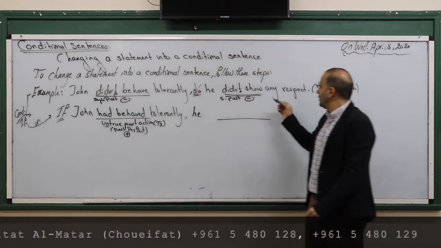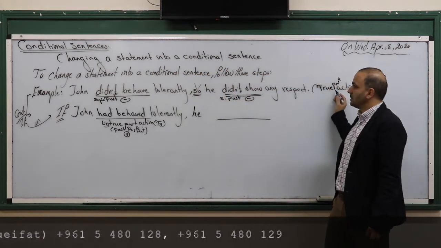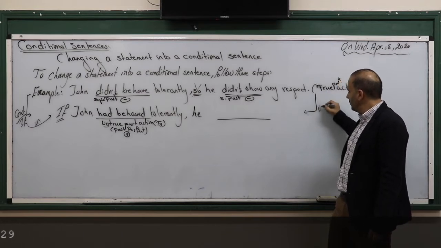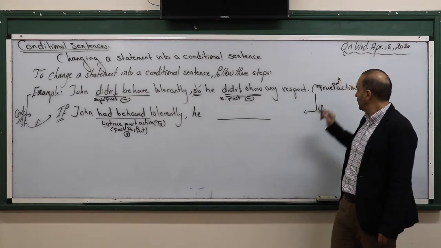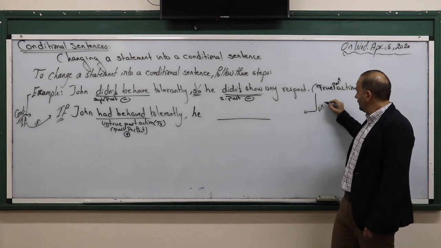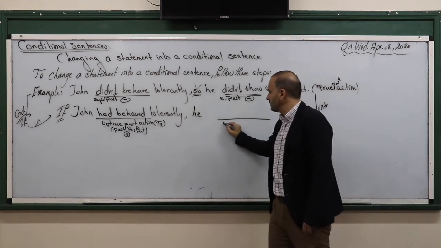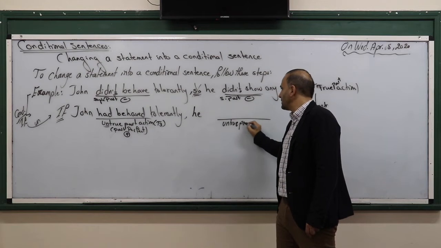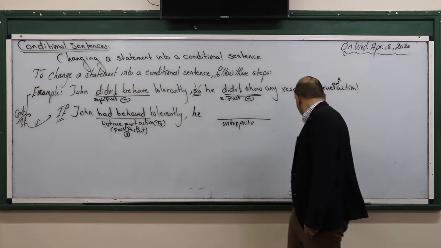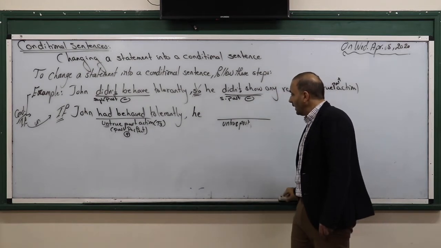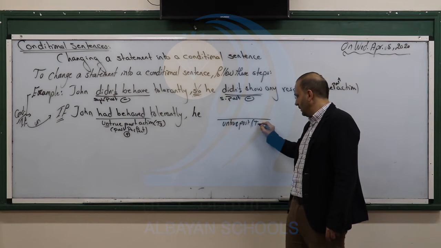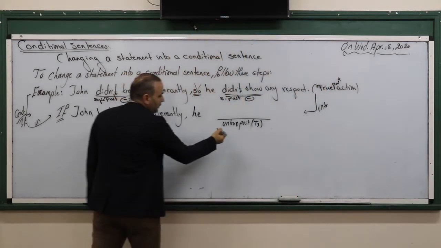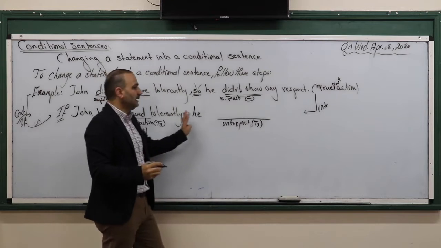So, he didn't show any respect. True past action, okay? With if clause, it should also be what? Untrue. Okay, with if. Untrue past action, that's it. Untrue past action or untrue past, that's it. Untrue past directly, also what? I'm talking about type 3. Okay, that's it. Untrue past action, I want the result of what?